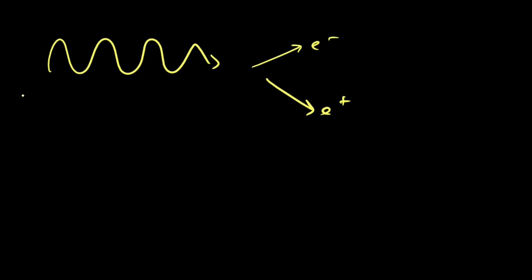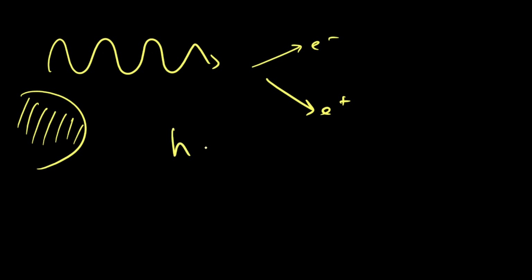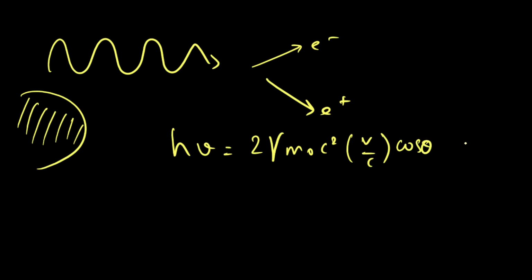Now suppose that there is a nearby nucleus around it. What the nucleus will do is absorb some of the initial recoil of the light photon, that is the gamma photon, and conserve the momentum. That is, we knew that h nu equal to 2 gamma m naught c square times v by c times cos theta. But since there is a recoil in the opposite direction absorbed by the nucleus, there is an additional momentum term p dash c which conserves the total momentum of the system. Hence we can say that this type of process can only occur if there is a physical object like a nucleus present which can absorb some of the initial recoil of the photon.